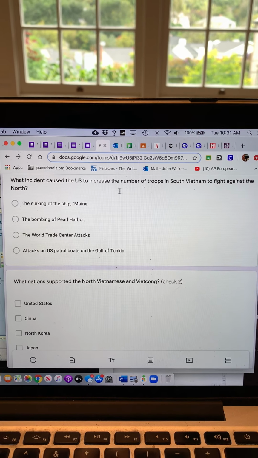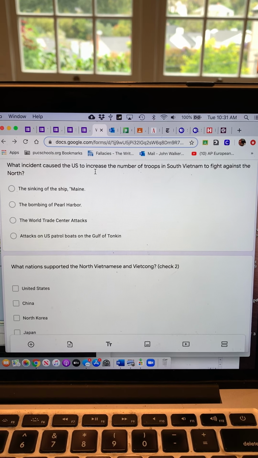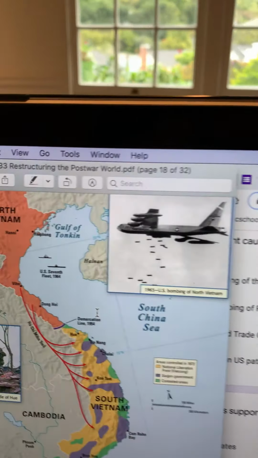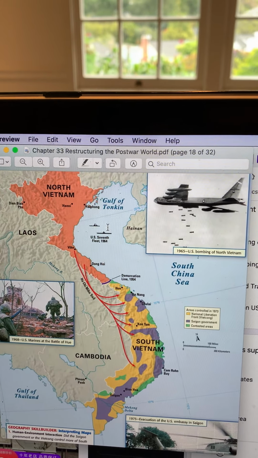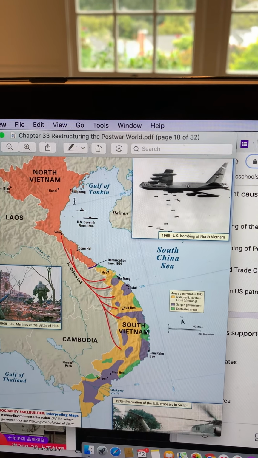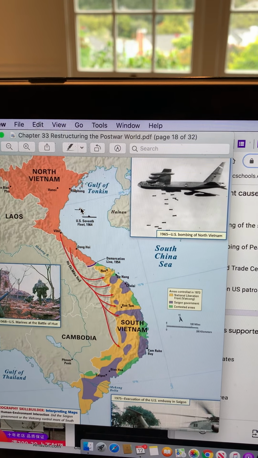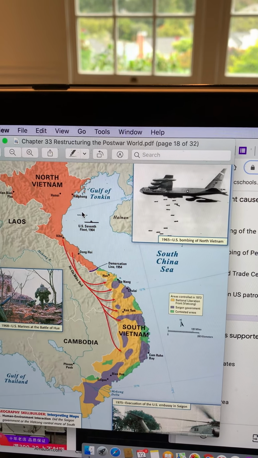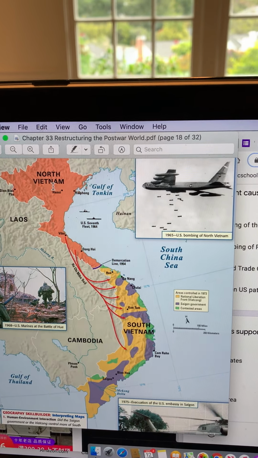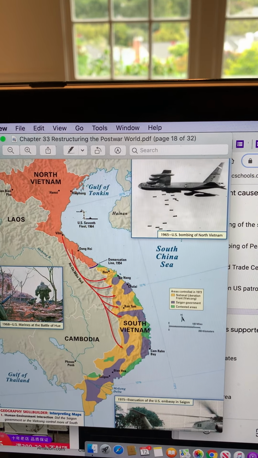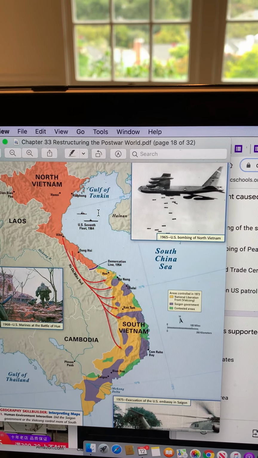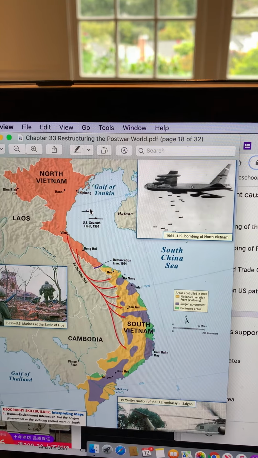The incident that caused the U.S. to increase the number of troops in South Vietnam to fight against the North was attacks on U.S. patrol boats in the Gulf of Tonkin. So we pretty much put these boats up here in North Vietnam almost to draw their fire. And there are even some today who say that the sinking of the boats here were calculated by the United States in order to draw us into a larger war. And so similarly to the Spanish-American War, where we had a ship in Cuba in the harbor, the Maine, that exploded, it then caused us to go to war.